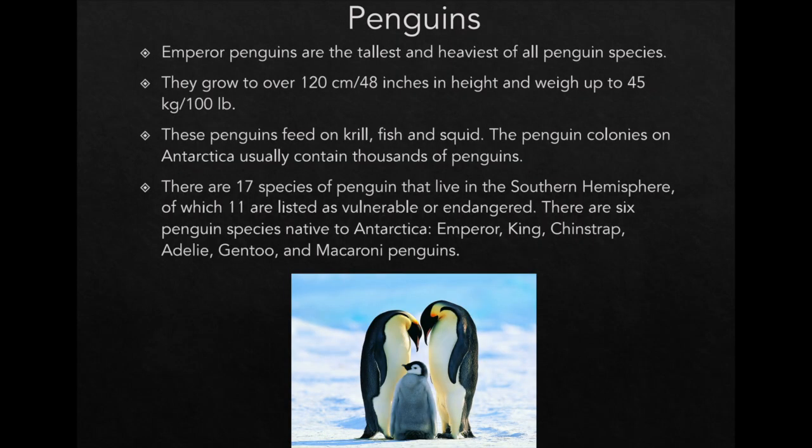So remember, guys, there are no penguins in the Arctic, but they're in Antarctica. So the penguins, let's talk about them. The first one we have is the emperor penguin. The emperor penguins are the tallest and heaviest of all penguin species. They grow to be over 48 inches tall and can weigh 100 pounds. They feed on krill, fish, and squid. Now, these colonies on Antarctica can contain thousands of penguins.